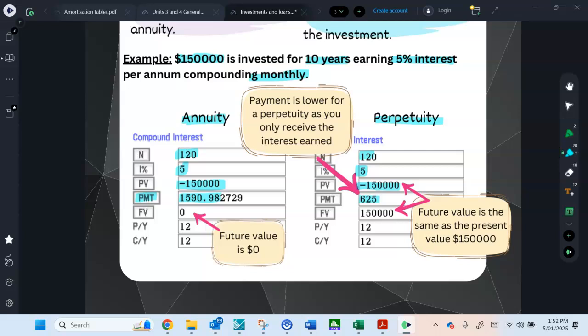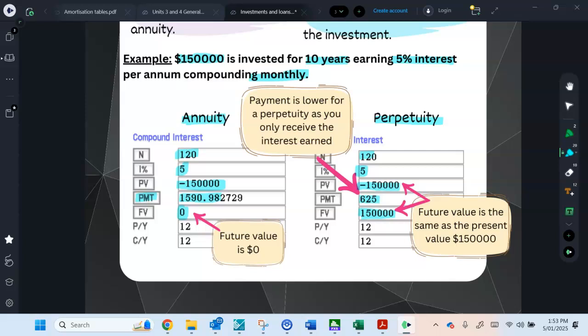So it goes on forever. Whereas an annuity, maybe you just want to live for the next 20 years, or in this case, 10 years. And that's just under $1,591 per month by investing that. So future value is 0, but with a perpetuity, you can see exactly the same.